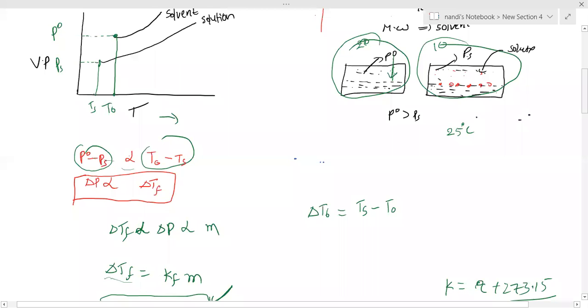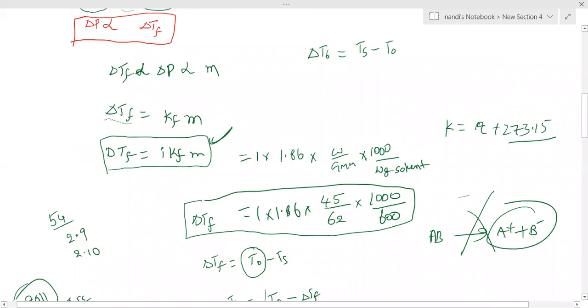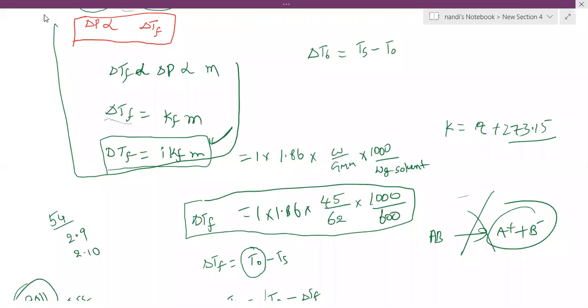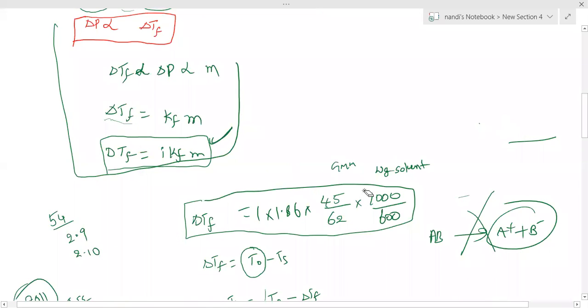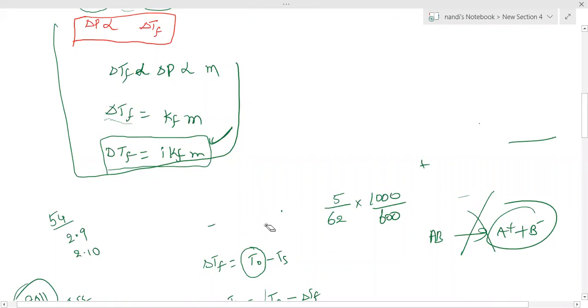After noting down that graph, please note this also. Up to this, you can note down. And note down delta TF equal to T naught minus TS. But delta TB equal to TS minus T naught.